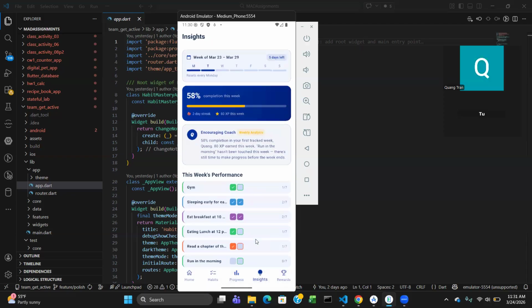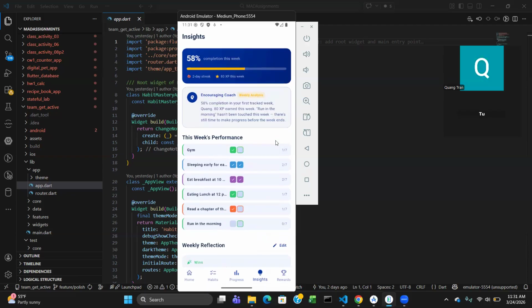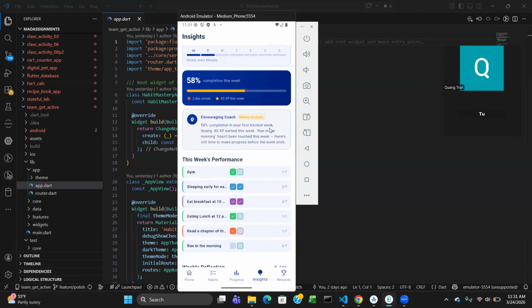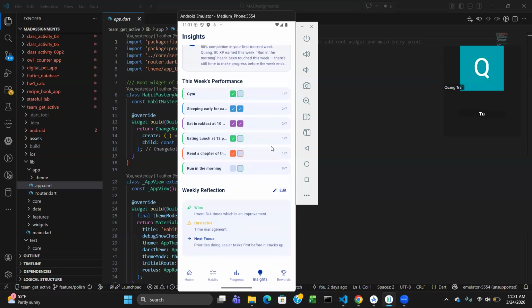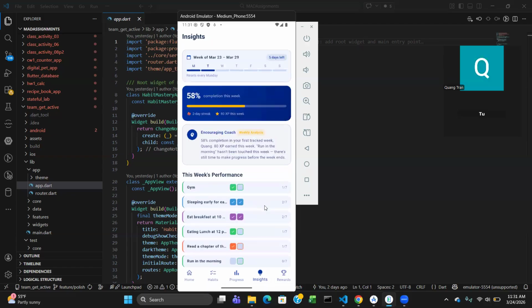And some insights. It keeps track of the weekly. Every week it refreshes. Yeah, it resets every Monday, right? And so you earn XP by completing these habits, by staying on task. And when you get enough XP, you level up, and that's pretty much the reward system, the gamified platform.